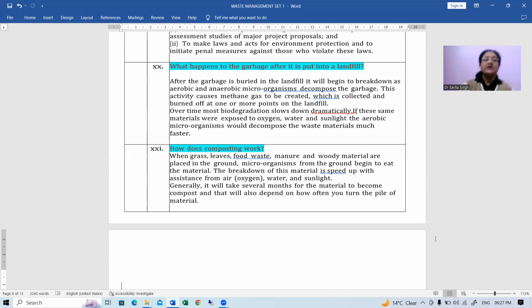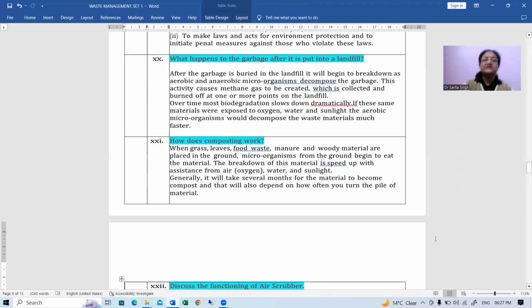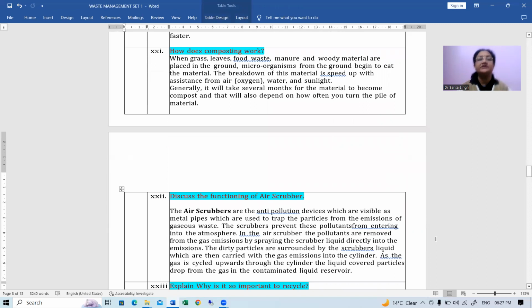Okay. Now, next is, how does composting work? When grass, leaves, food waste, manure, and woody materials are placed in the ground, microorganisms from the ground begin to eat the material. Okay, they start breaking down the material into small particles, and the breakdown is sped up with assistance from air, water, and sunlight. Generally, it will take several months for the material to become compost. And once the compost is formed, it can be used in agricultural fields and kitchen gardens and all as an important manure.